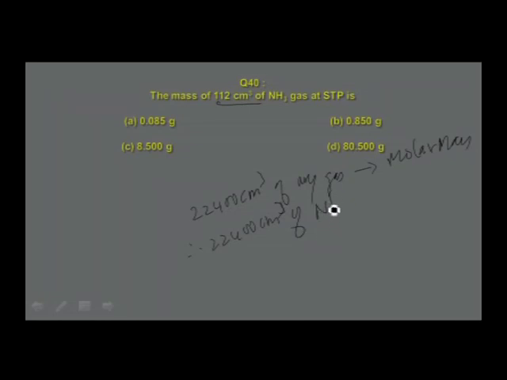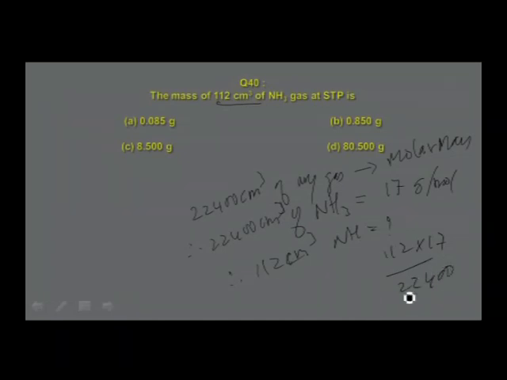So therefore, 22,400 centimeter cube of ammonia weighs 17 grams. What is 17 grams? That is the molar mass of ammonia. Therefore, 112 centimeter cube of ammonia weighs what mass? That is 112 into 17 divided by 22,400.